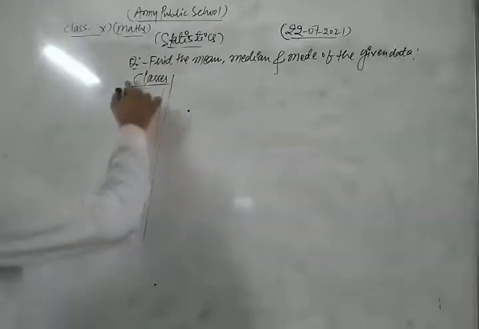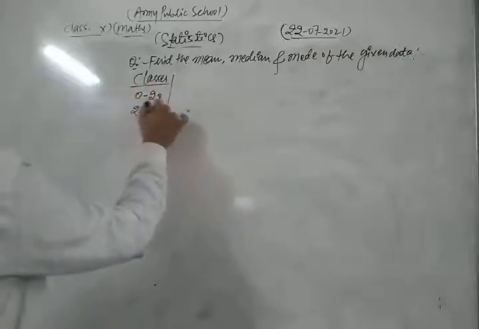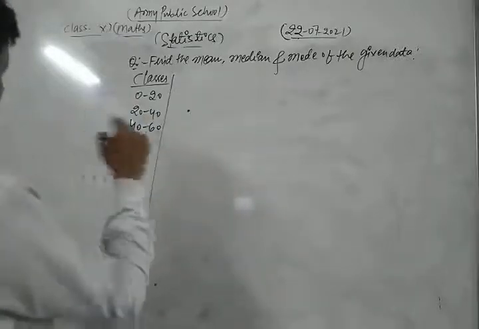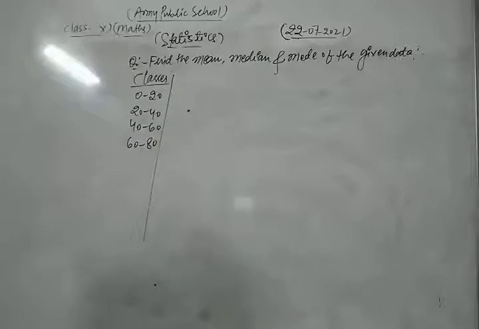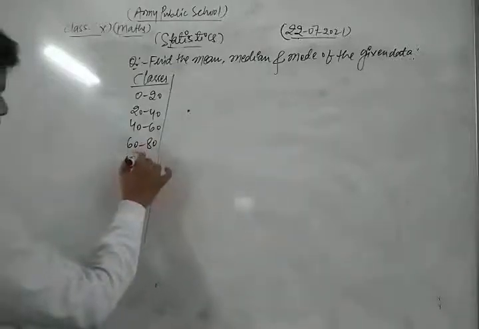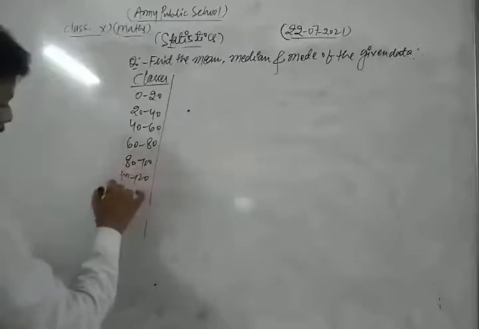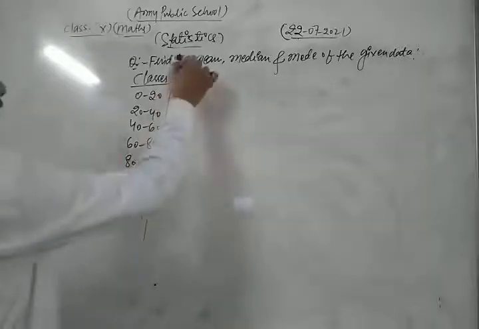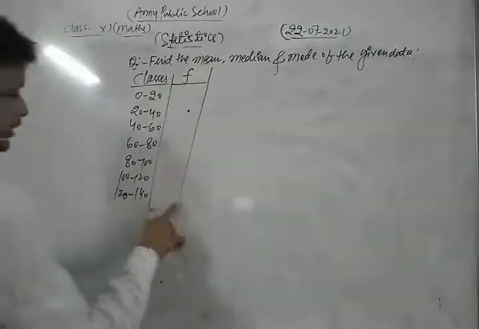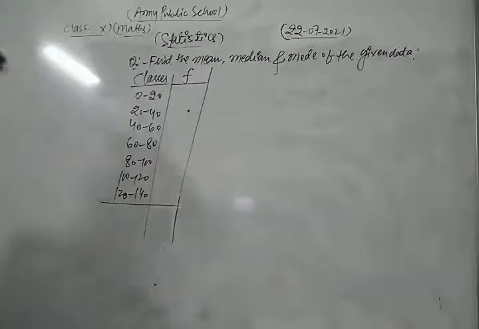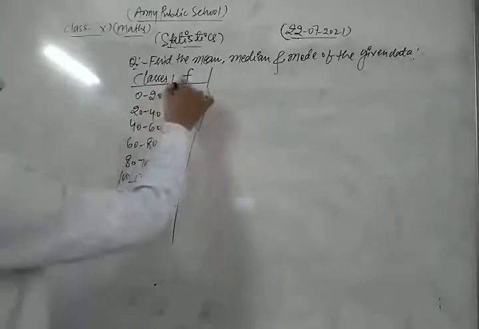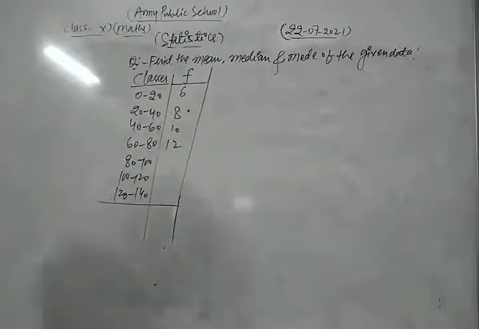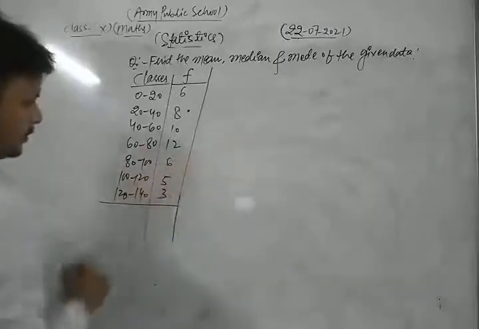Classes are 0-20, 20-40, 40-60, 60-80, 80-100, 100-120, 120-140, and their respective frequencies are given as 6, 8, 10, 12, 6, 8, 5, 3.